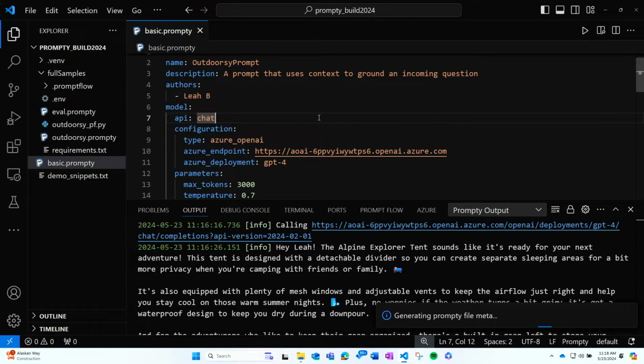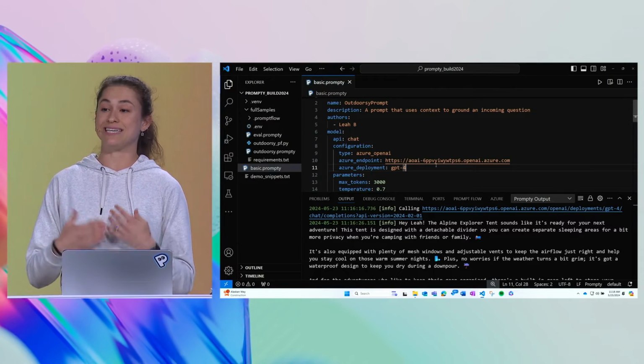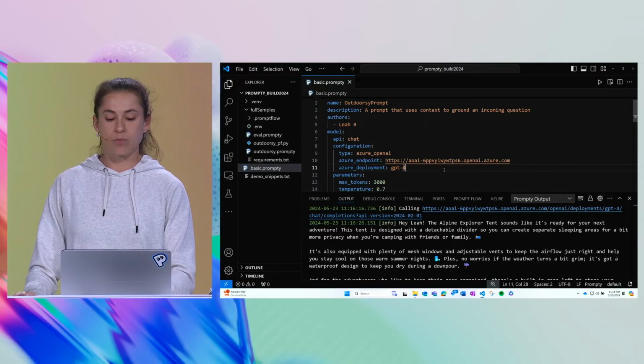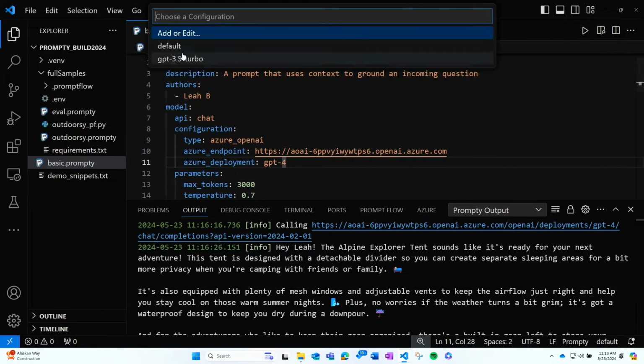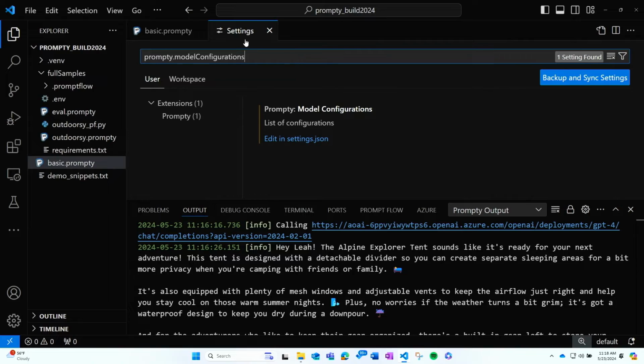OK, so we've looked at these model configurations here, but let's say you had multiple Prompties that were going to share configurations, or you wanted to be able to easily switch between configurations. The Prompty extension has a nice way to do that. So down here, I can select my configurations. I can see the ones that are pre-specified for me, and I could modify them or add new ones. So what this is going to do is use the VS Code user settings, and it's going to point me directly to the settings.json that I want to modify to make this work.